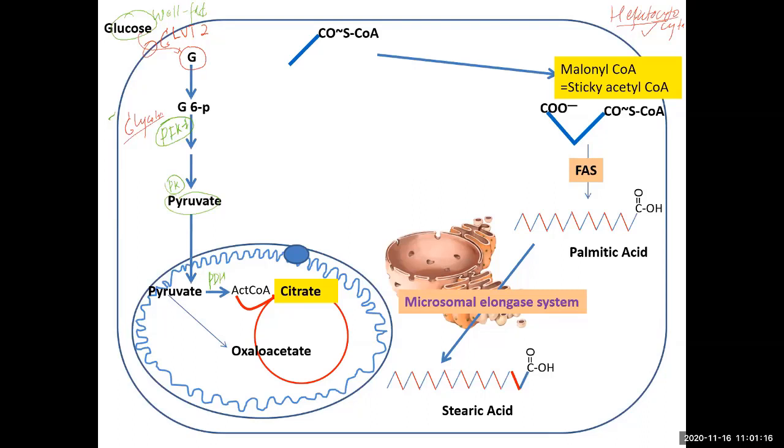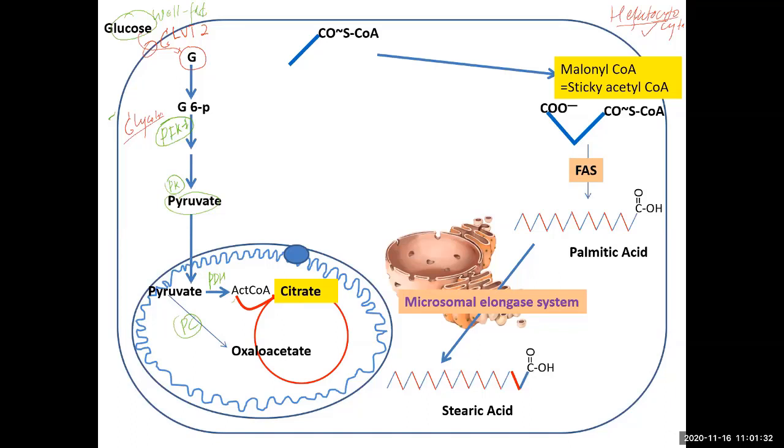pyruvate dehydrogenase complex, a bridge reaction I told you. So now this acetyl coenzyme A needs a friend, and pyruvate also forms oxaloacetate, which is synthesized by pyruvate carboxylase.